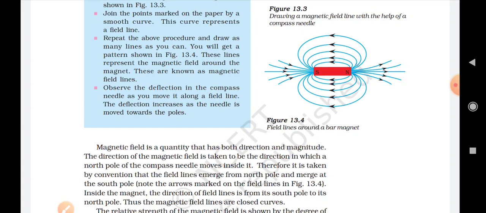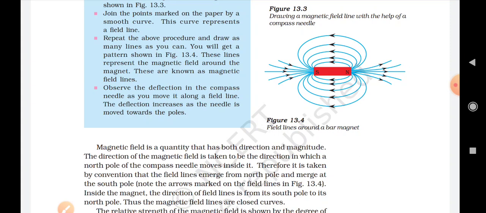So outside the bar magnet, students, the magnetic field lines emerge and come out through the line. They move from the north pole to the south pole, but inside the bar magnet, they move from the south pole to the north pole. Okay, so this is how we came to know that the magnetic field lines start from the north pole to the south pole, and can be represented by the curves here.